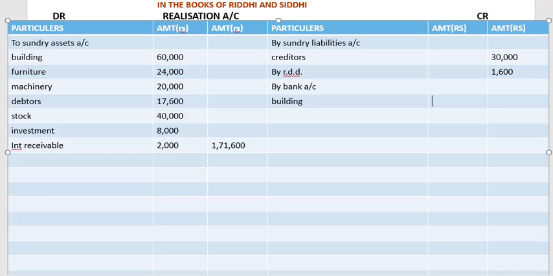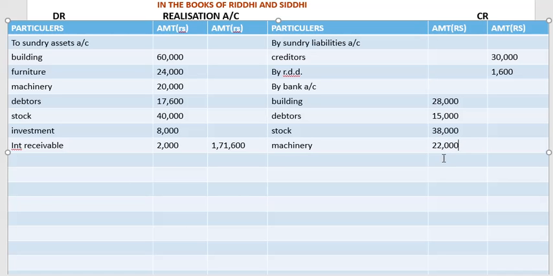Building 28,000, then debtors 15,000. Okay, next stock 38,000 and machinery 22,000.